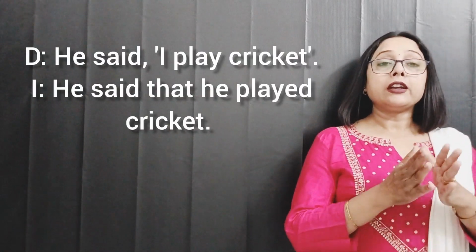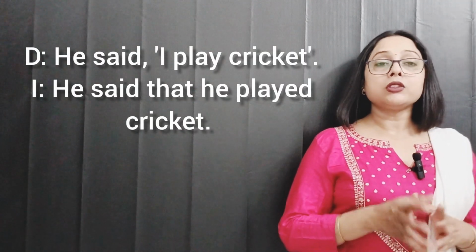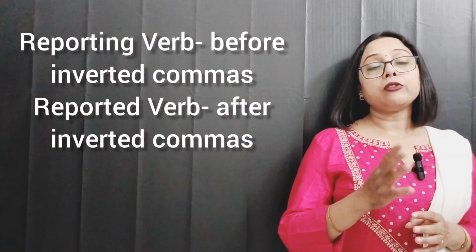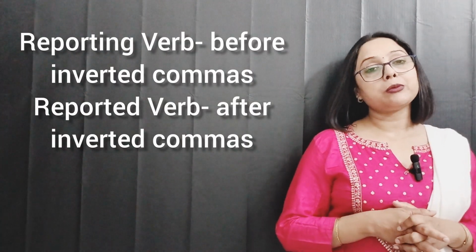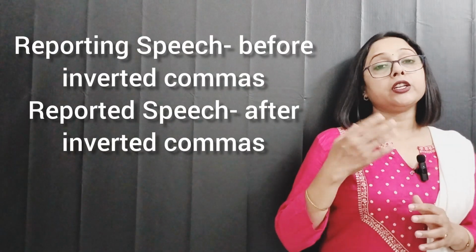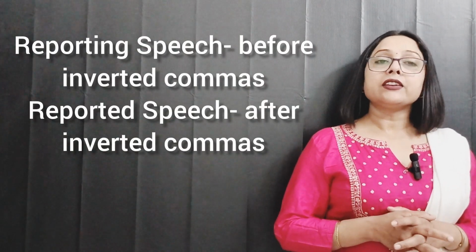Besides these changes, you can clearly observe that there is more than one verb used in the sentences. One is used before the inverted comma, that is the reporting verb, and one is used after the inverted comma, that is called the reported verb. There are also two different types of speeches. One is used before the inverted comma, that is the reporting speech, and one is used after the inverted comma, that is the reported speech. I am telling you this in the very beginning because it is very important to understand what is reporting verb, reported verb, reporting speech and reported speech, so as to avoid any sort of confusion further.